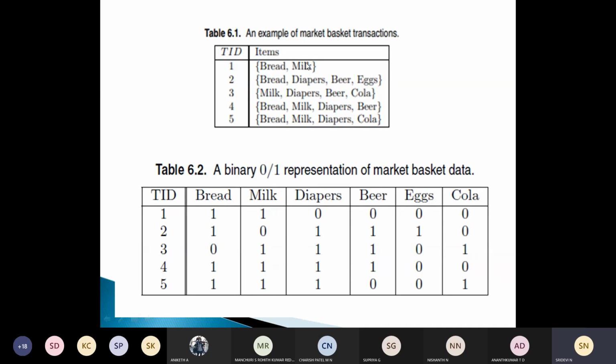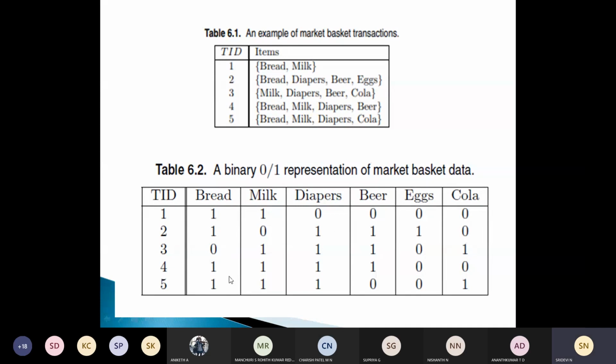This is the binary representation of the market basket transactions shown in 6.1. Each row corresponds to a transaction here, and each column corresponds to an item.